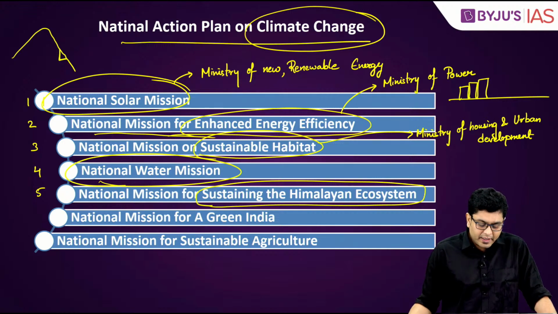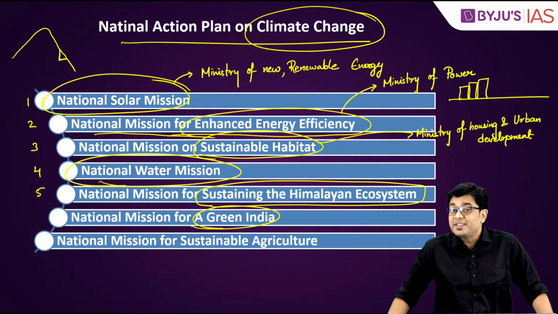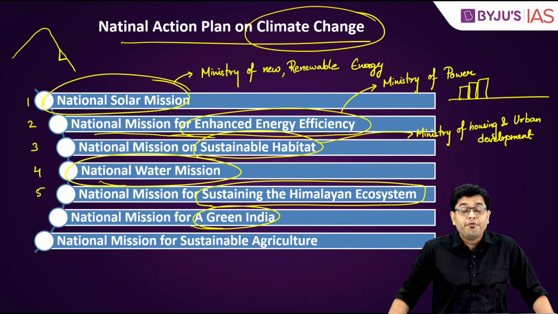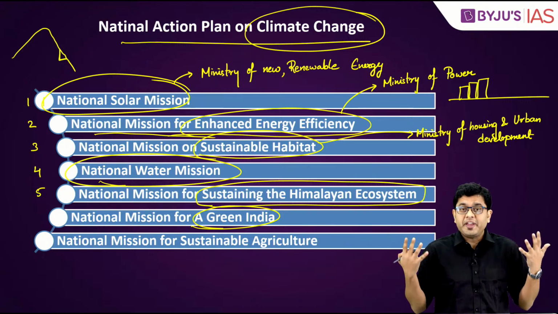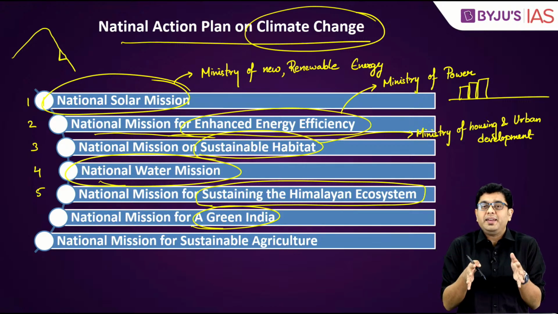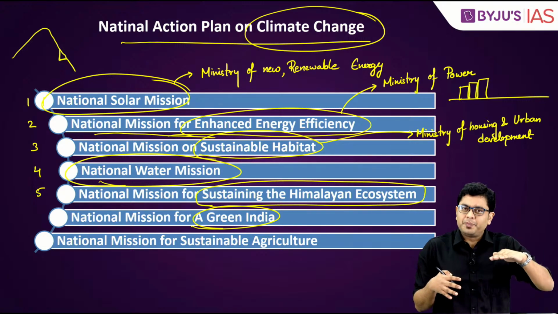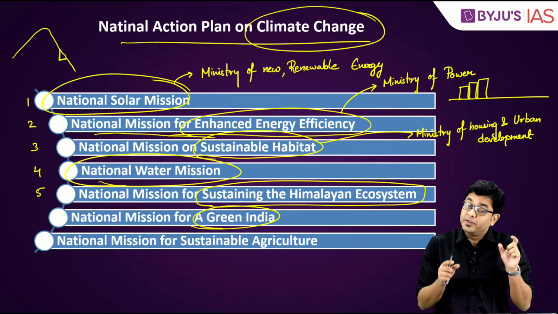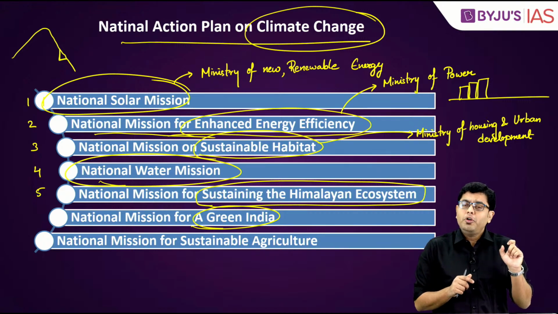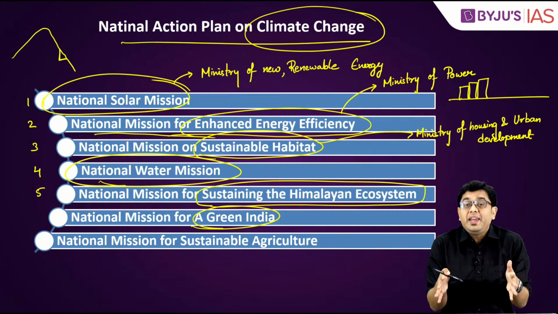Then other than that, you have the National Mission for a Green India. This deals with increasing the forest cover of the country by around 5 million hectares to reach that magical figure of having 33% of the area under forest cover. That has been a target set by the National Forest Policy 1988. This is again important. So, the National Mission for a Green India is regarding increase of the green cover.